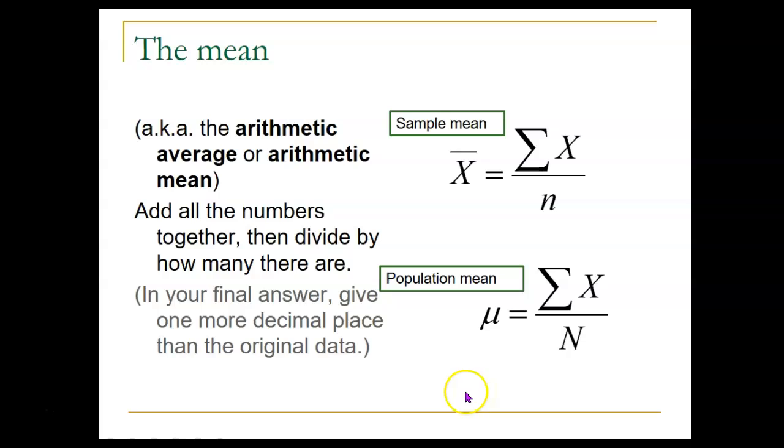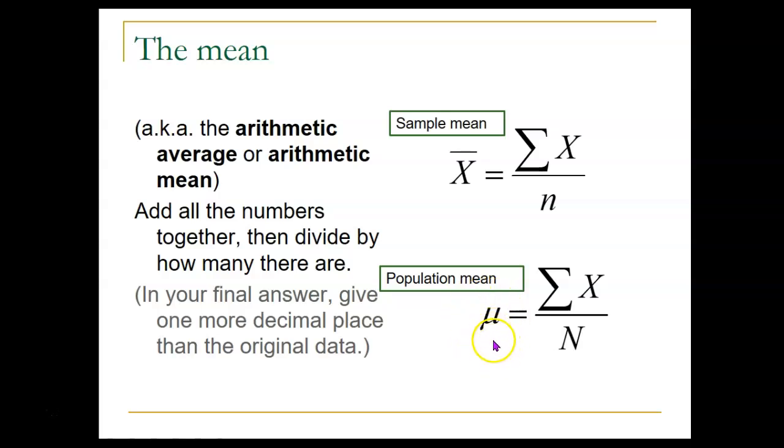So if you're just working with a sample that's supposed to be representative of some larger population, the symbol for the sample mean is X with a line over it, and that's pronounced X bar. If you're talking about a population mean, if you could get information from the whole population and calculate the mean from all of those numbers, the symbol for that is this Greek letter mu.